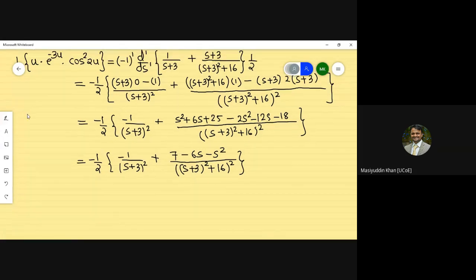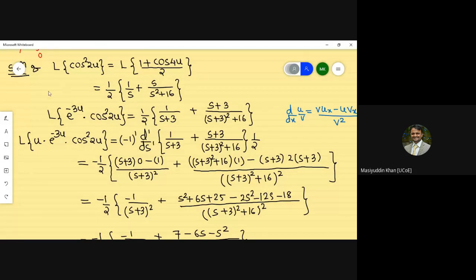Now the last one, we have to take as it is the integral 0 to t.